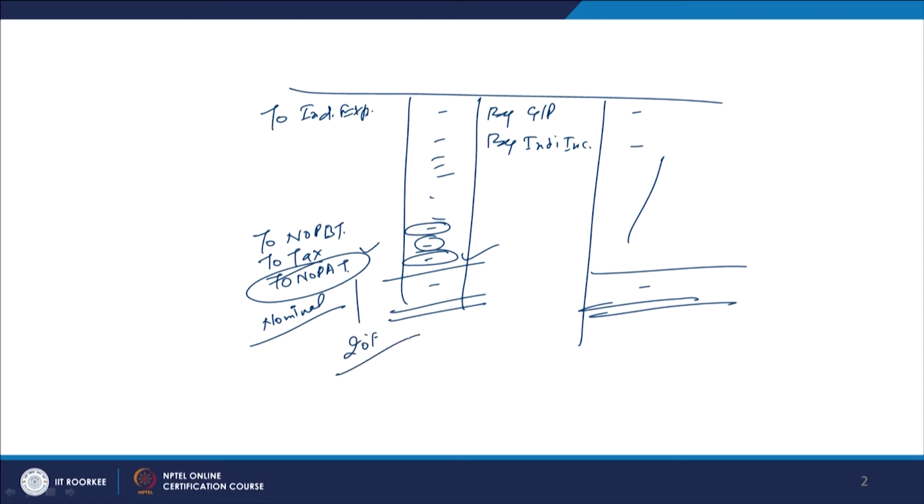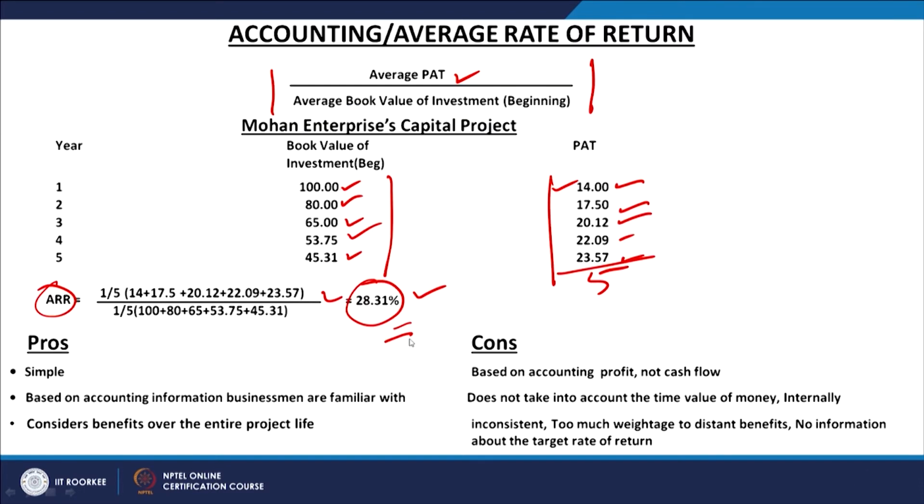This is a major limitation because we are depending upon something called the accounting profit, and accounting profit itself has some inherent limitations. When you talk about the cash flows, it is a different thing, it is the real thing. Cash flows are real, accounting profits are nominal. So, taking some decision on the basis of the accounting profits sometimes may not be a wiser step. The next one is that it does not take into account the time value of money, certainly because it is a non discounted criteria.